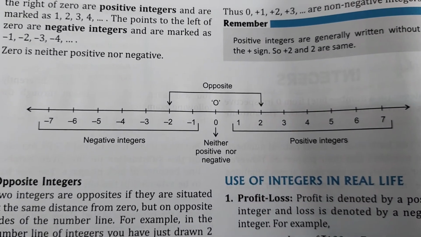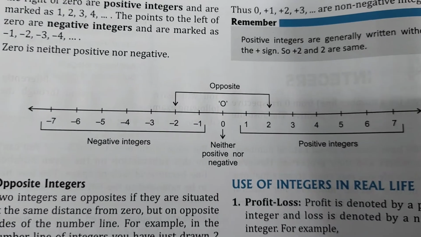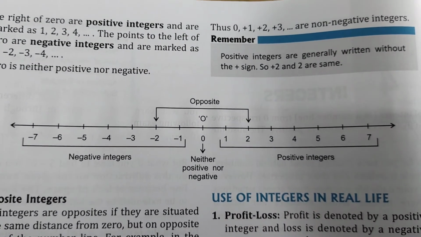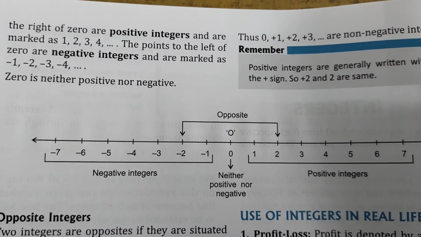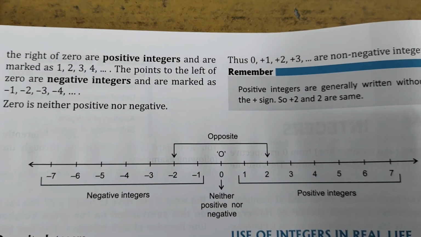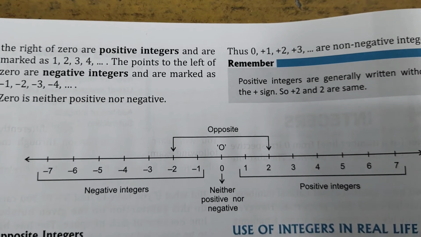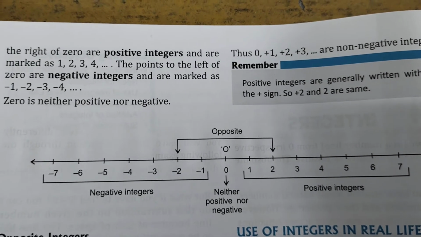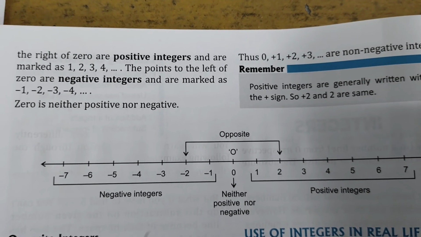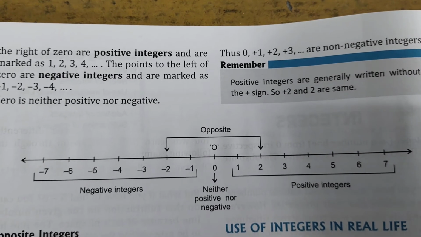One more point: positive integers are generally written without a plus sign. So plus 2 and 2 are the same. Remember, positive numbers sometimes we write with plus, sometimes we don't. But for negative numbers we definitely have to use the sign. To the right of 0 are positive numbers marked 1, 2, 3, 4. The points to the left of 0 are negative numbers marked as minus 1, minus 2. 0 is neither positive nor negative.